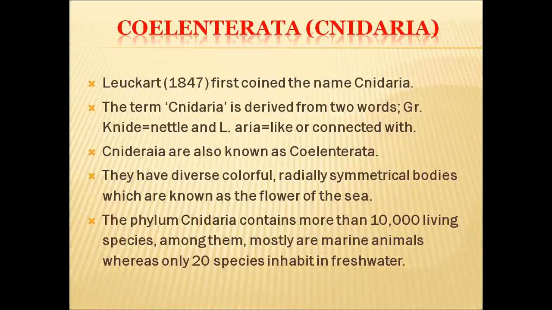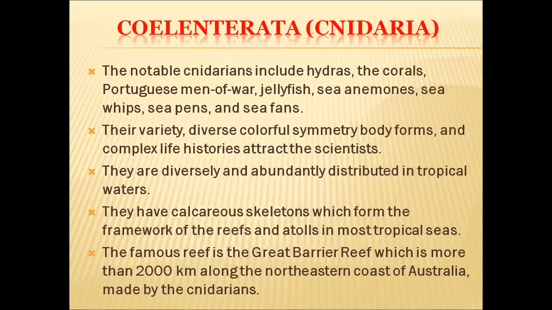This phylum Nidaria or Coelenterata contains more than 10,000 living species. Among them, mostly marine animals are there. Only a few species, like 20 species of animals, are living in freshwater bodies. Examples for Nidarians include Hydra, a very well-known animal to all of us.